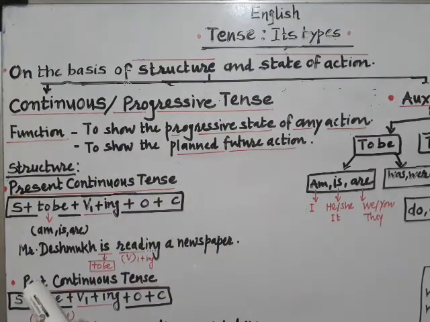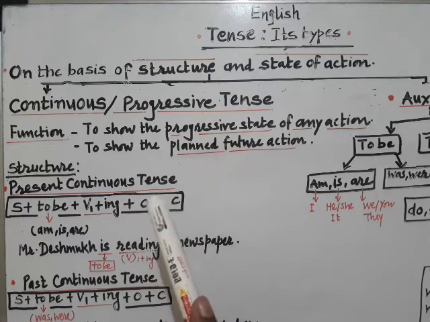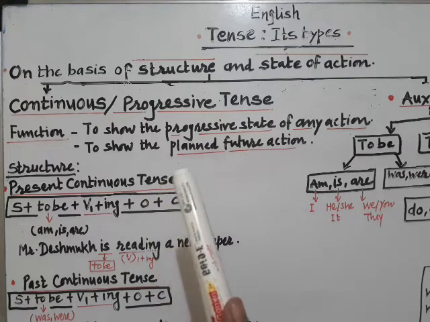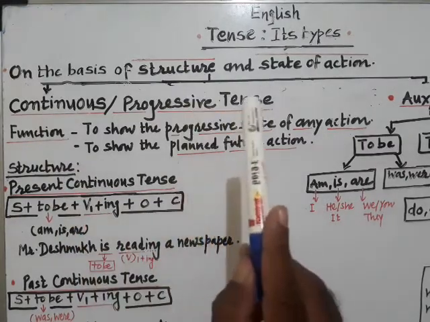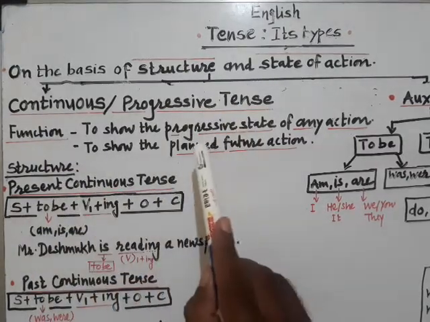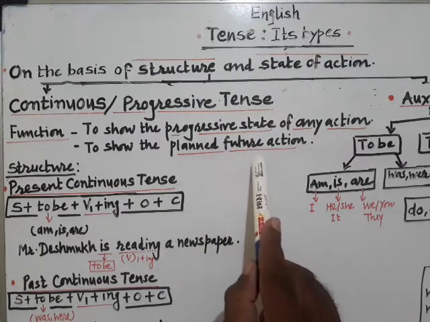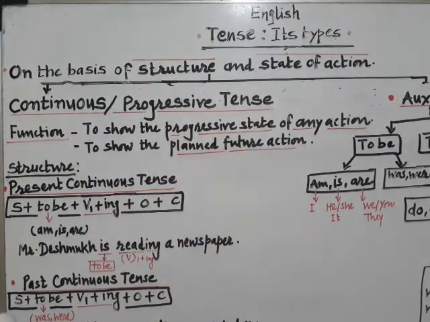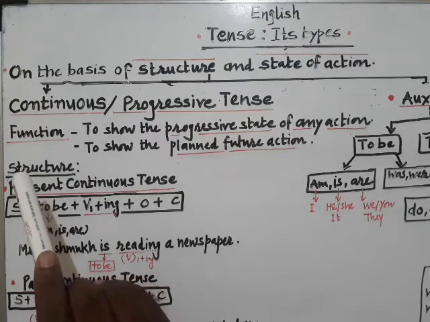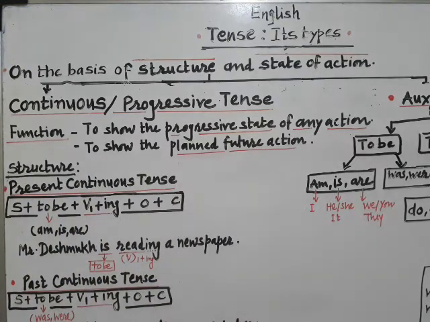For example, you are going to do something in the immediate future, so this particular action also can be denoted in continuous or progressive tense form. I repeat, whenever you have a certain planned future action, that can be declared in continuous or progressive tense form. Let us move towards the structure of present continuous tense.